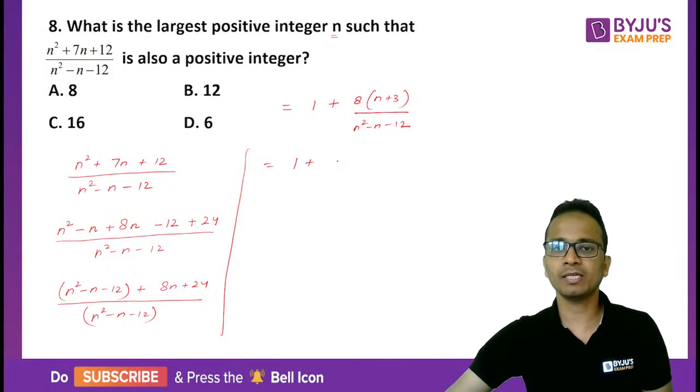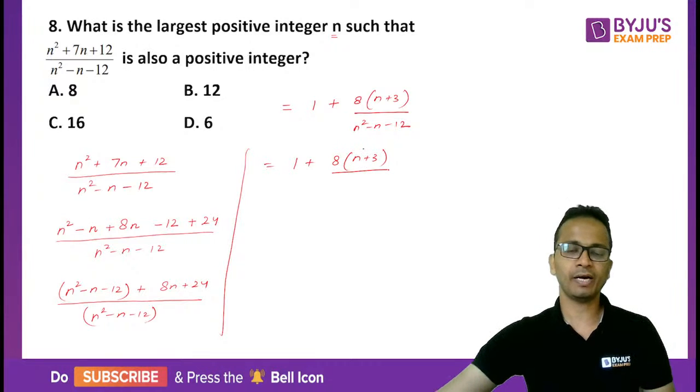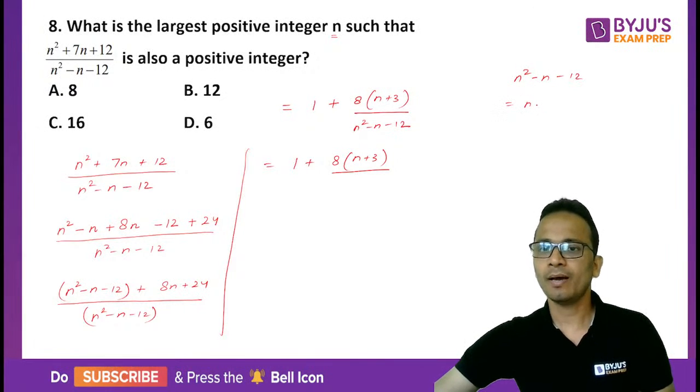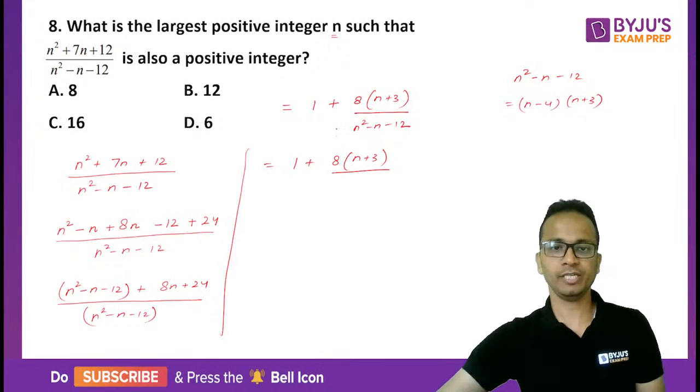So 1 plus 8 bracket n plus 3 whole divided by, now I can factorize on the right hand side, I'm doing it separately, n square minus n minus 12, I can write it as n minus 4 into n plus 3, n minus 4 into n plus 3. So let's do that, n minus 4 into n plus 3.